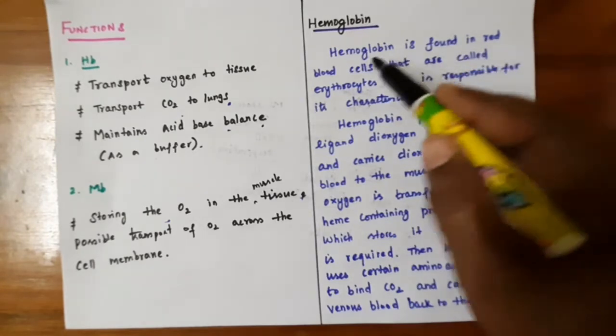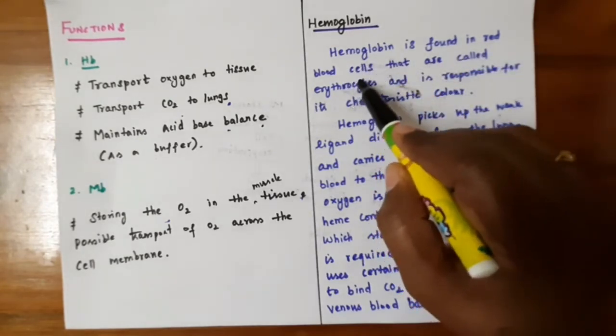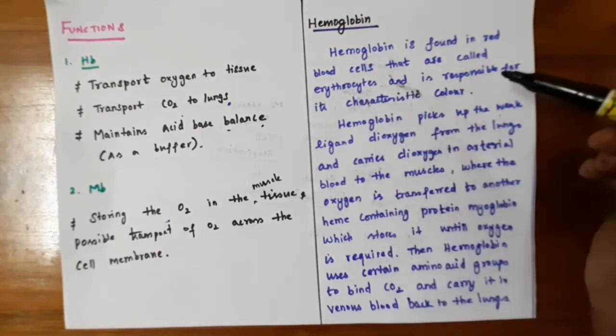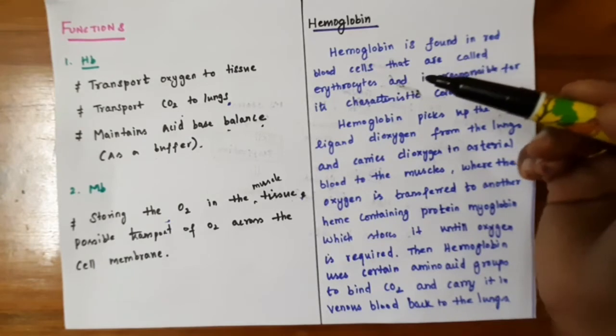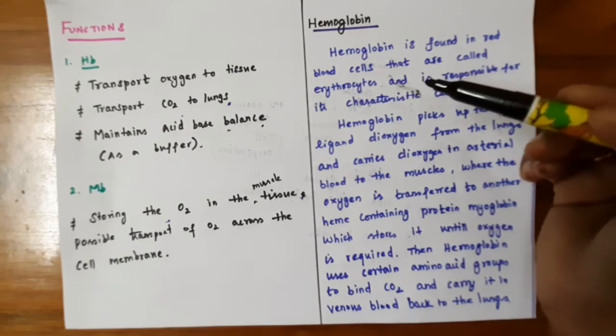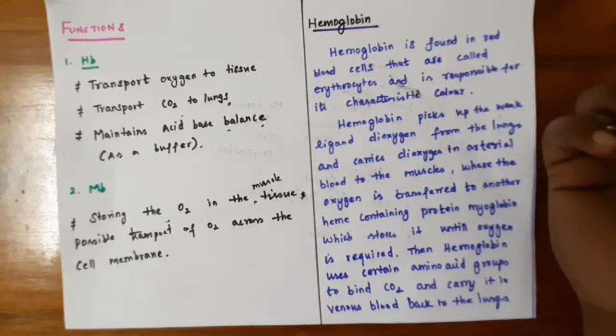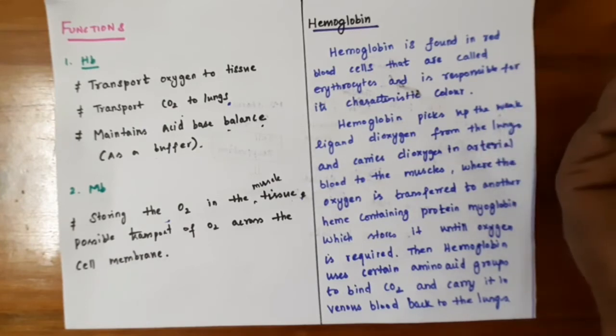So in living systems, the hemoglobin found in the red blood cells called erythrocytes is responsible for their characteristic color. Okay, so the red blood cells are deeply colored due to the presence of hemoglobin. Without hemoglobin, the blood would have a different color.